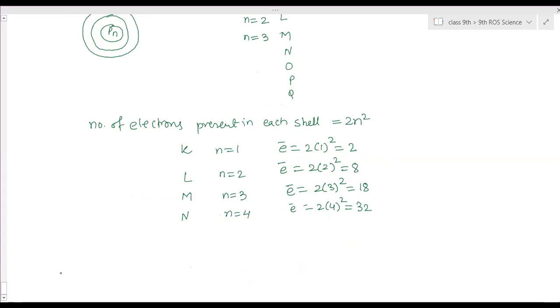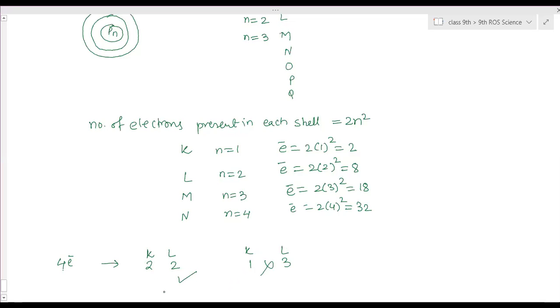So when an atom has 4 electrons, what will happen? How are they placed? Ma'am, then 2 electrons will go to the other. First, 2 electrons go to the K shell, and how many are left out? 2 more are left out and will go to the L shell. It won't happen that K has 1 and L has 3. That won't happen. First you have to fill the inner shell completely, and then the remaining electrons will go to the next shells. So this is not possible.